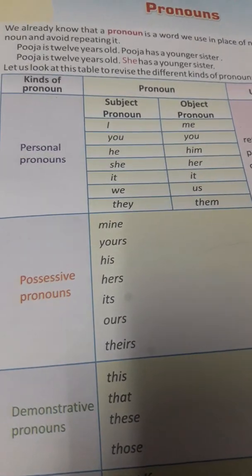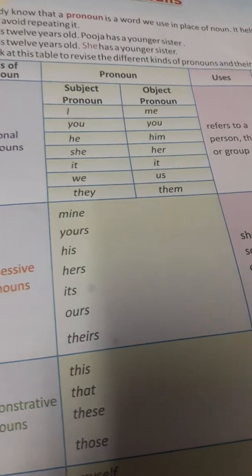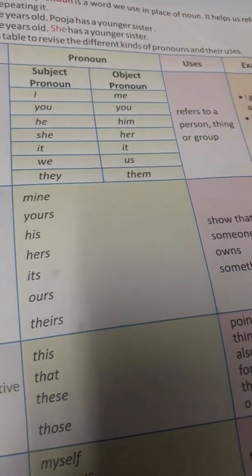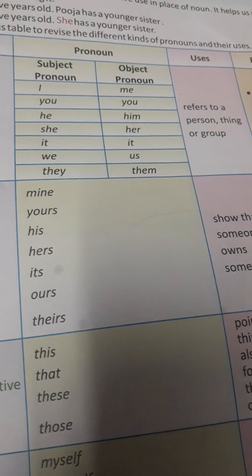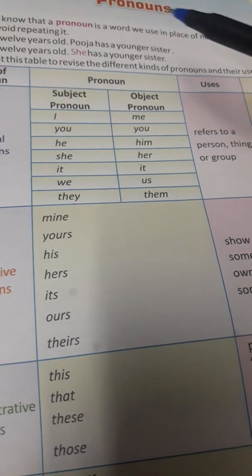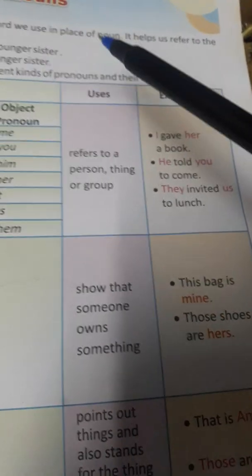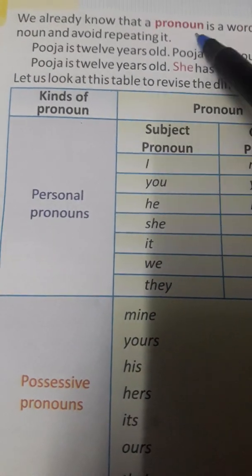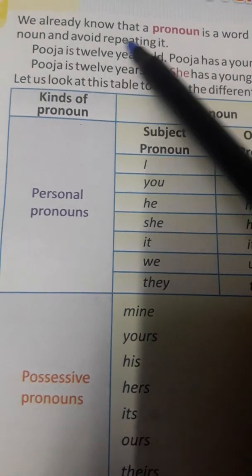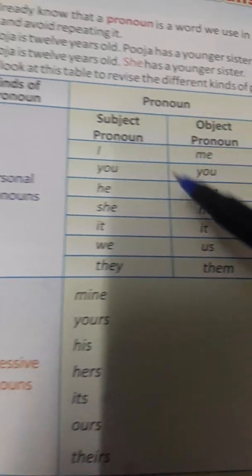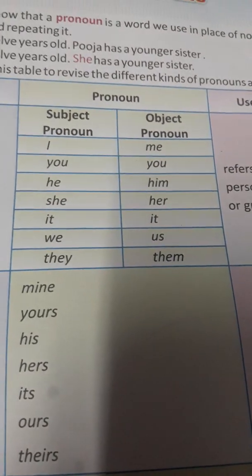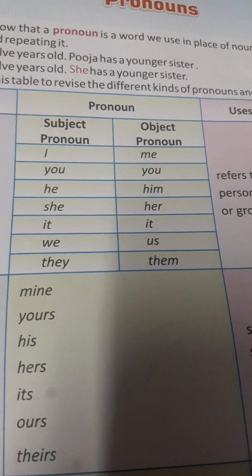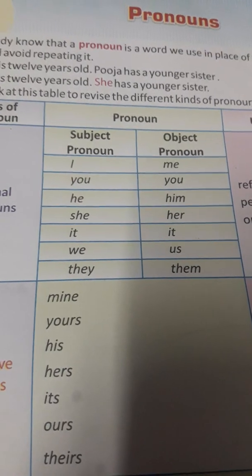So what is a pronoun? First of all, a pronoun is a word which we use in place of a noun. It helps us refer to the noun and avoid repeating it. So what it does is avoid the repetition of the noun again and again in the same sentence.